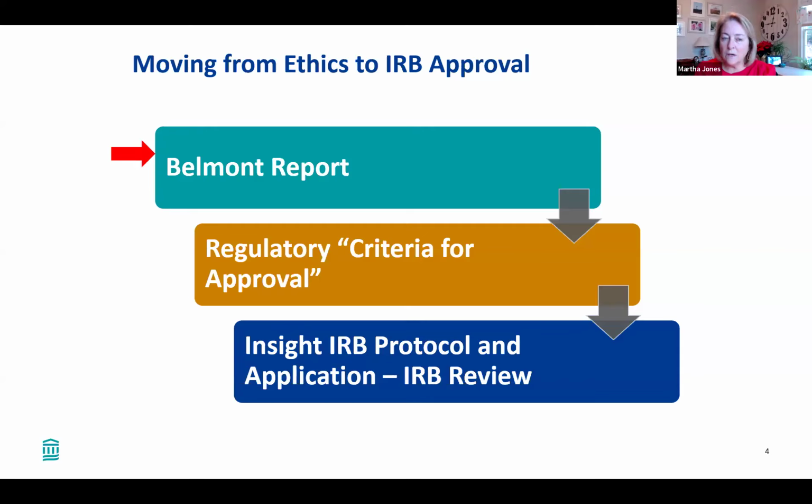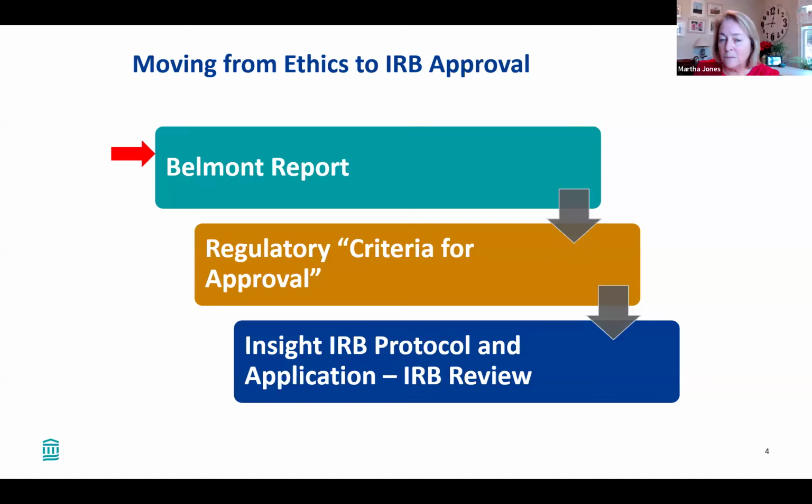So we start with what's called the Belmont Report, and you may have heard this before, which defines the ethical background for what the IRB does. From the Belmont Report, in the regulations, there are a set of what are called criteria for approval. So when the IRB reviews your study through either that expedited or full board path, they have to look at your application and decide whether it meets these specific criteria.